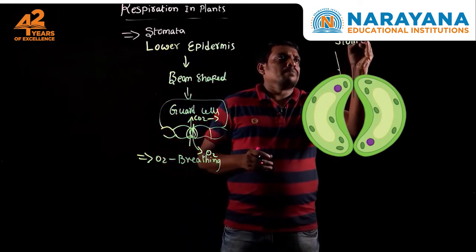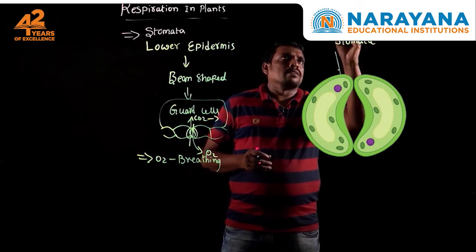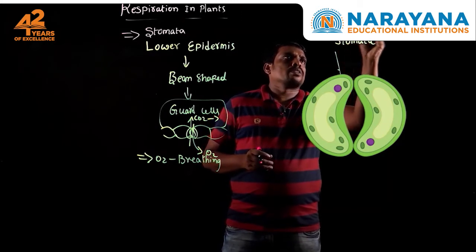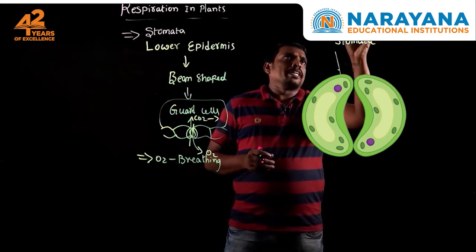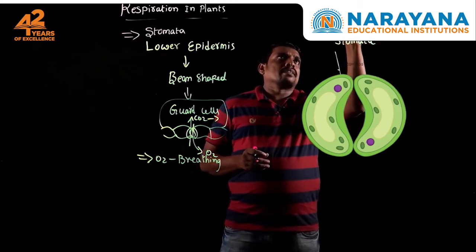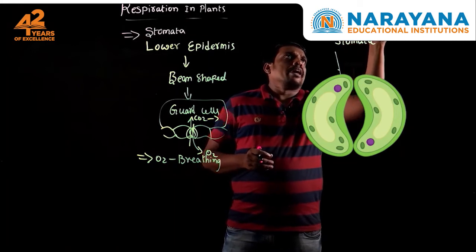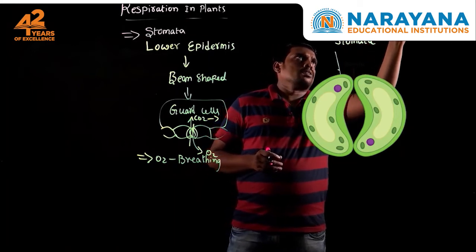During the night time, plants show aerobic respiration. During daytime, because of sunlight, they show anaerobic respiration.